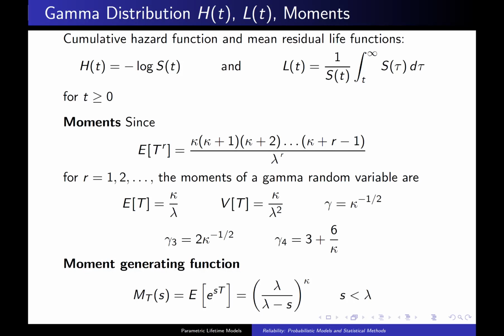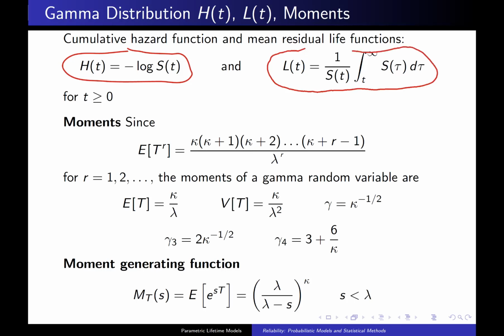The cumulative hazard functions and the mean residual life functions for the gamma distribution are also mathematically intractable. In fact, the only thing we can do is go to the 5 by 5 matrix and simply write down the cumulative hazard function as the opposite of the natural log of the survivor function. And again, to the 5 by 5 matrix, you see that the mean residual life function can be written as a function of the survivor function. So that's the bad news with the gamma distribution.